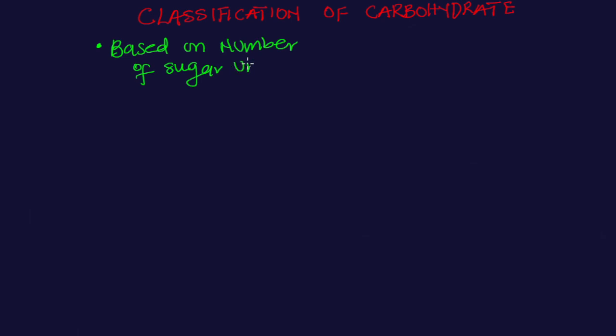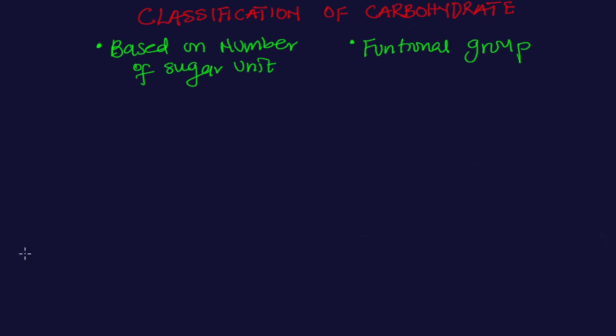And at the same time, I'll be explaining the classifications of carbohydrates based on functional group. Now let's start. As far as the number of sugar units is concerned, carbohydrates can be further classified into three major groups,